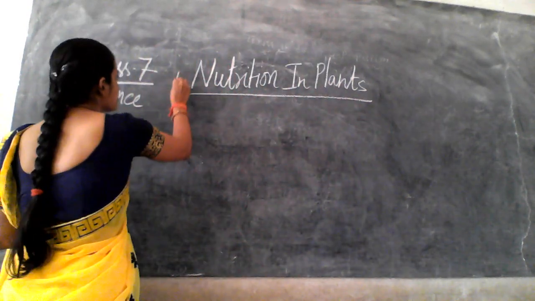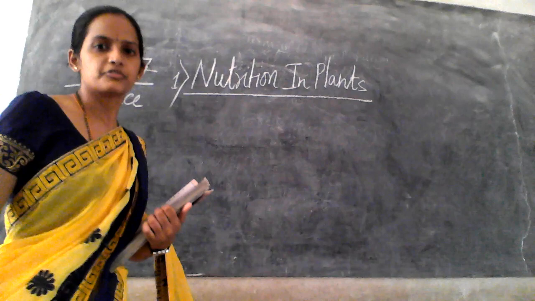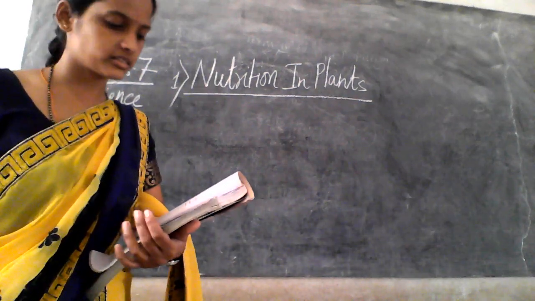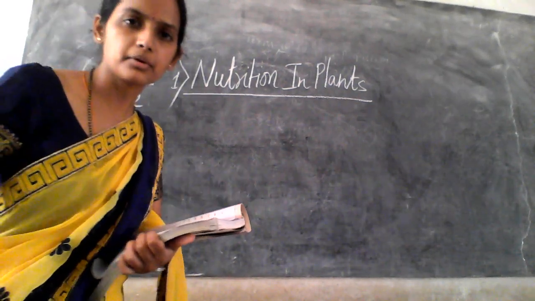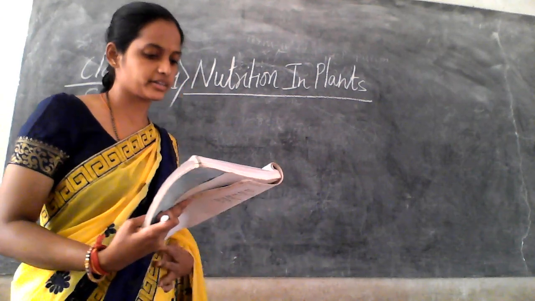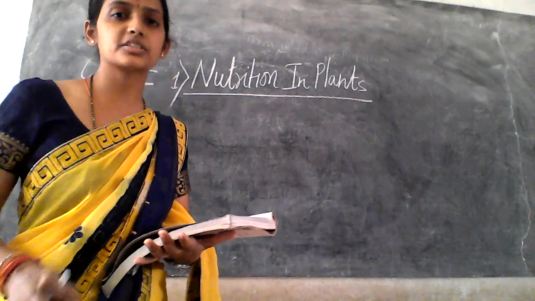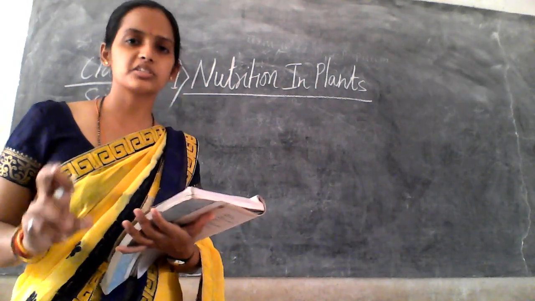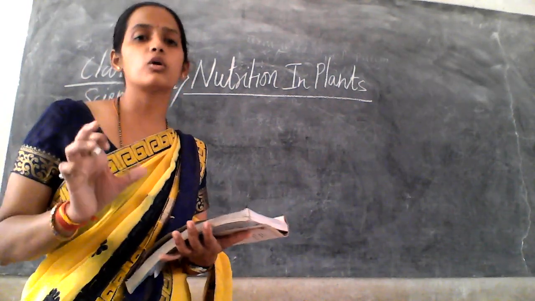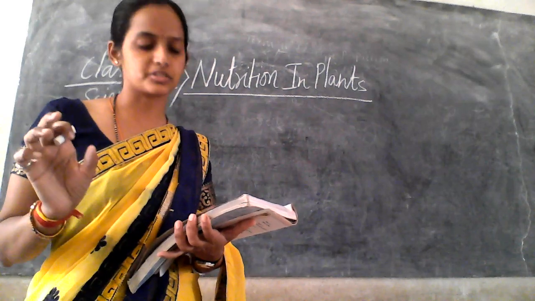So this is your first chapter in this science, that is nutrition in plants, right? So in the first part they have given what is nutrients. So you can see the bold letter, that is nutrients, right?